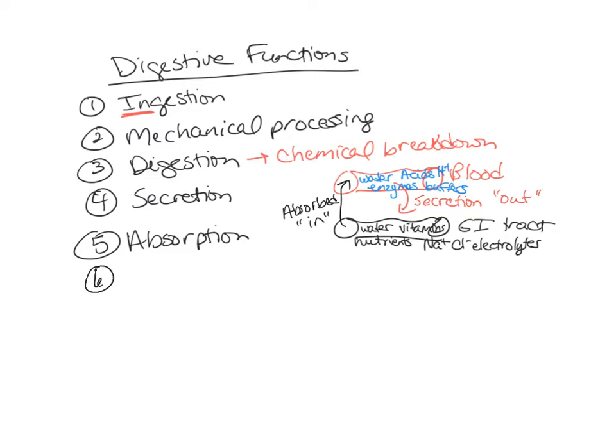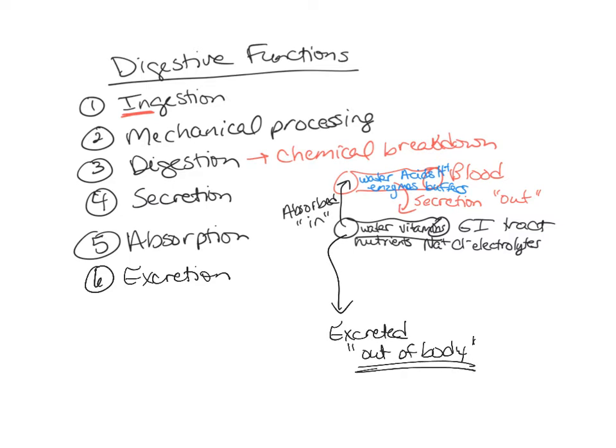And then finally, the last function we have is excretion. So when we have products in the intestine, then they will be excreted out of the body. So the difference between secretion and excretion is that with excretion, you're actually getting it out of the body, whereas with secretion, you're getting it out of the blood and into the digestive tract.